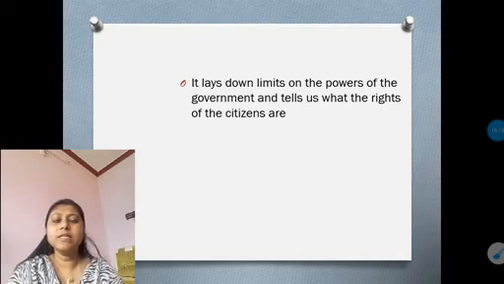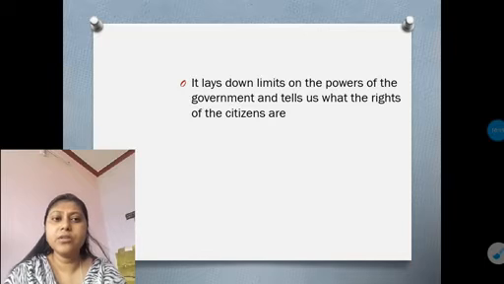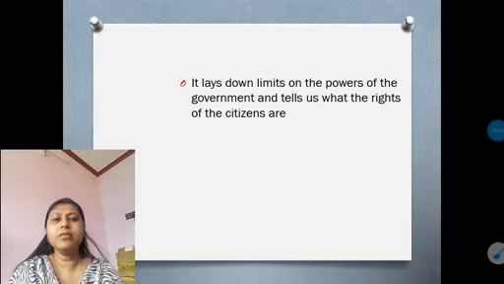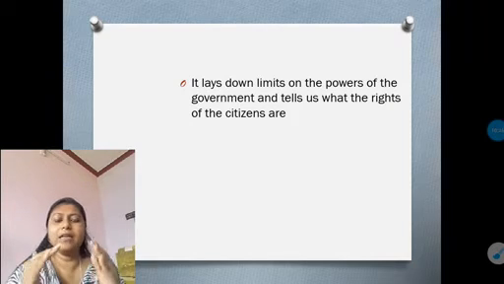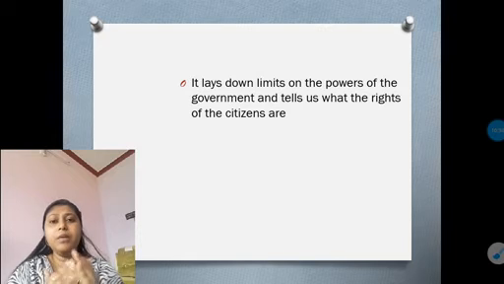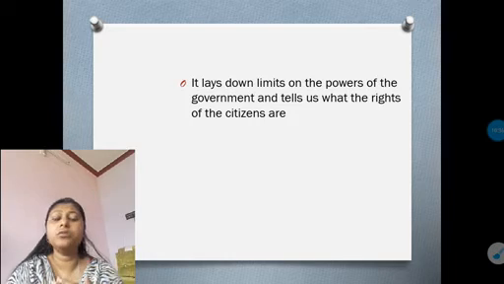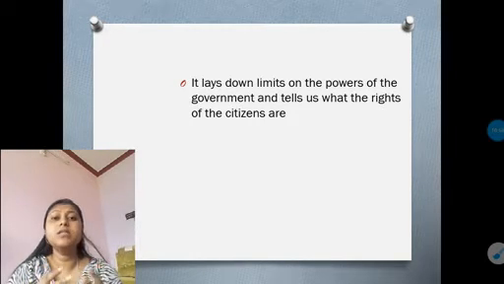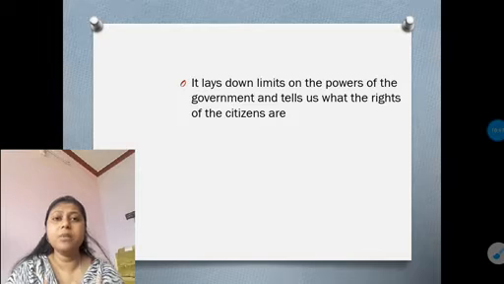The third point is that it lays down limits on the power of the government and lets us know what the rights of the citizens are. So basically, in our previous point we already discussed that the constitution gives power to the government for making laws, for governing or ruling the citizens, but that does not mean that the government gets a right to misuse its power over the citizens. They cannot do whatever they want and dominate the citizens by misusing their power.